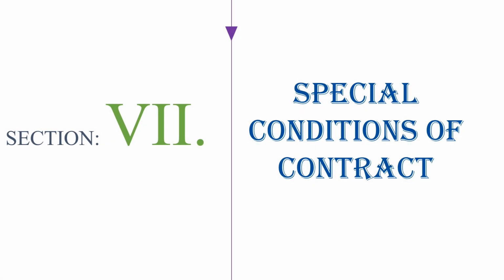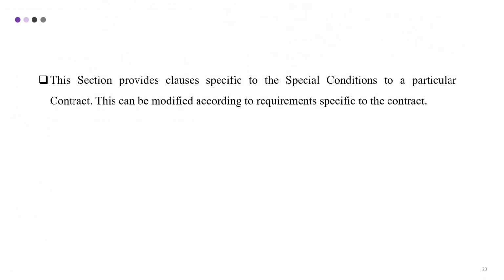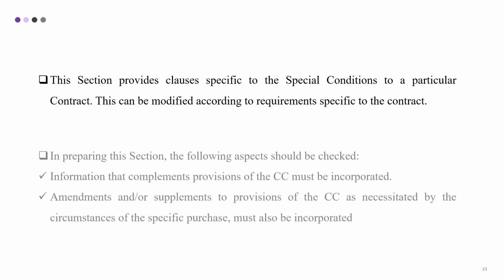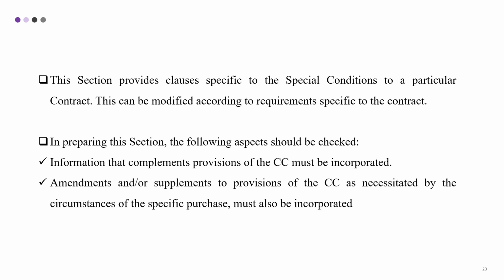Section 7, Special Conditions of Contract. This section provides clauses specific to a particular contract. This can be modified according to requirements specific to the contract. In preparing this section, the following aspects should be checked. Information that complements provisions of the GCC must be incorporated. Amendments and/or supplements to provisions of the GCC as necessitated by the circumstances of the specific purchase must be incorporated.